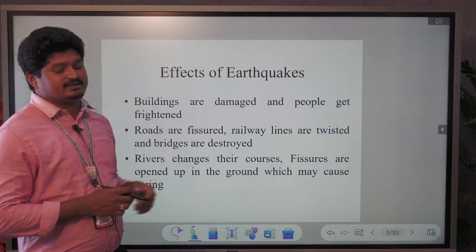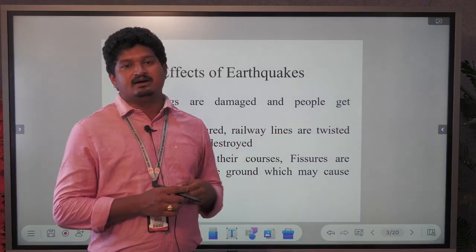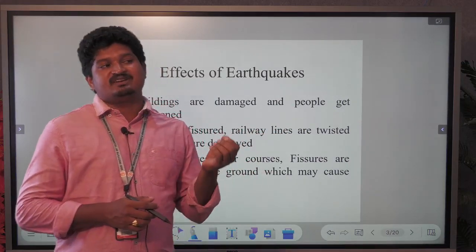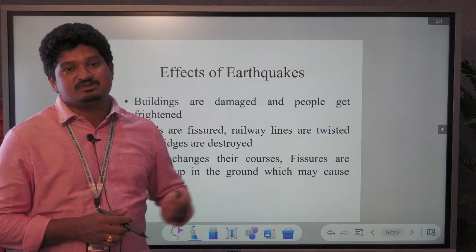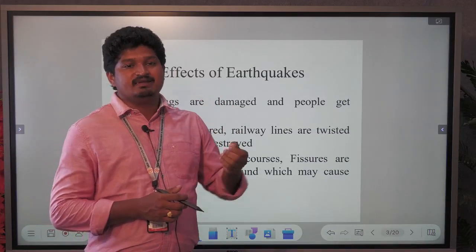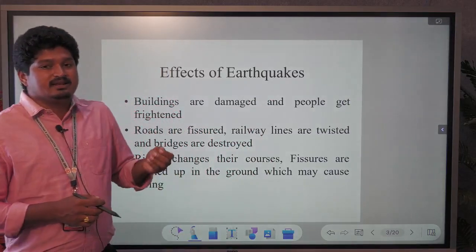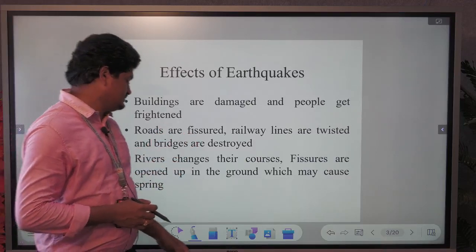So when you build any type of construction in a particular area, we need to know what the seismic activity is and which seismic zone that area falls into. We should remember this before construction time. Only then can we identify the earthquake effects.